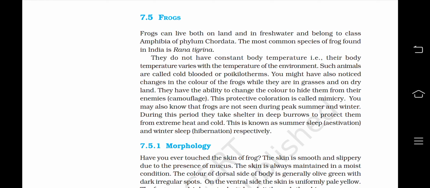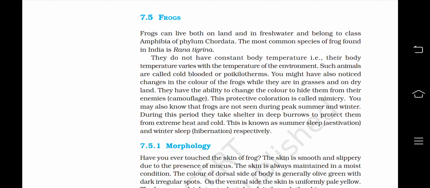Frogs can live both on land and in fresh water and belong to class Amphibia of phylum Chordata. The most common species of frog found in India is Rana tigrina. They do not have constant body temperature, that is, their body temperature varies with the temperature of the environment. Such animals are called cold blooded or poikilotherms.